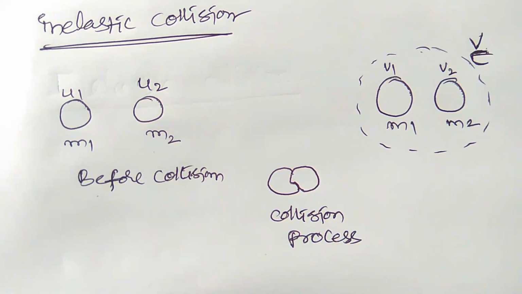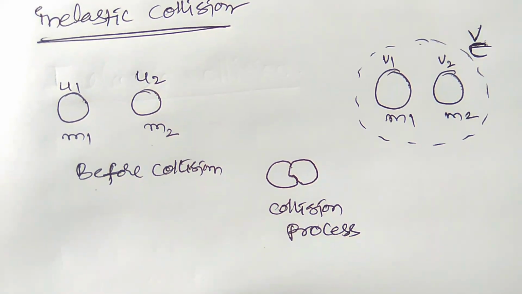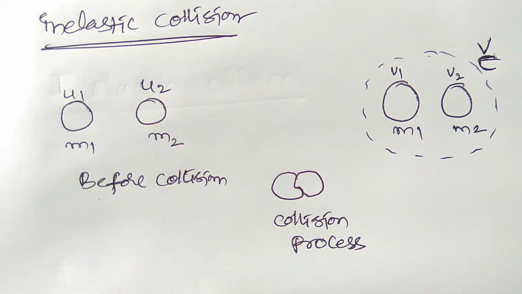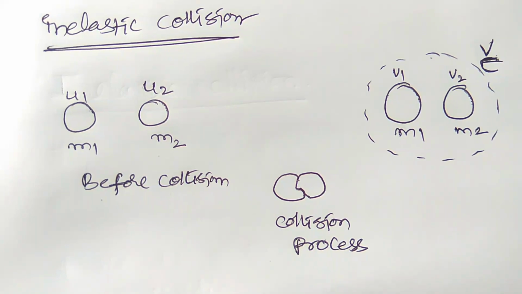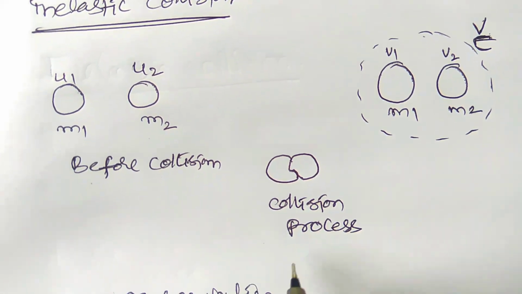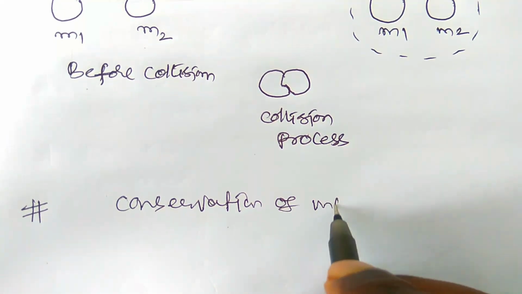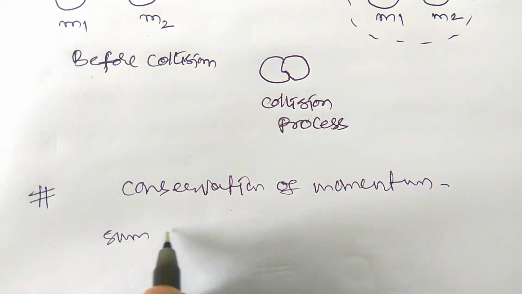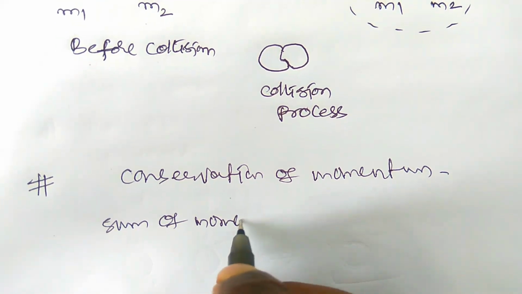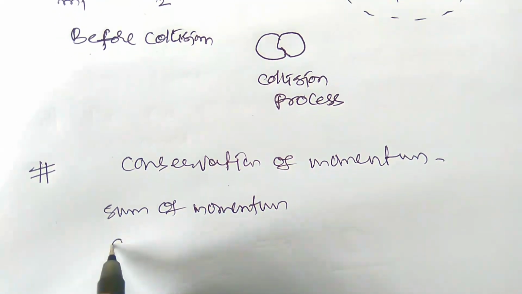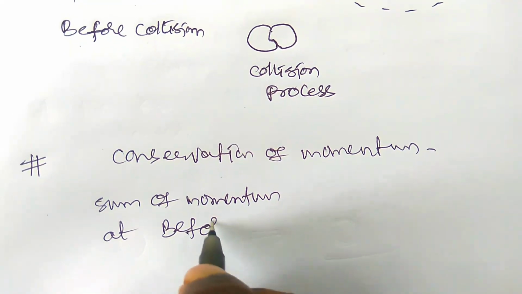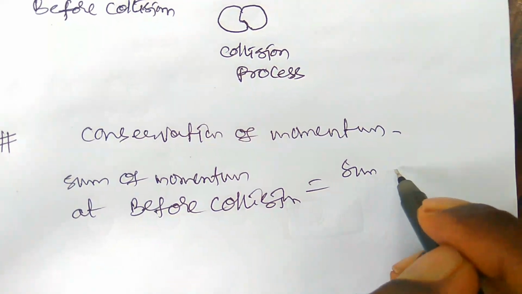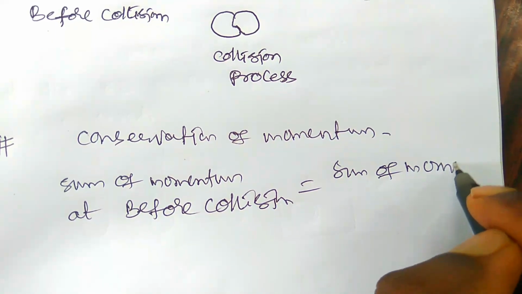So in case of inelastic collision the momentum should be conserved here. How can we write that? The conservation of momentum: we can write the sum of momentum before collision is equal to the sum of momentum after collision.